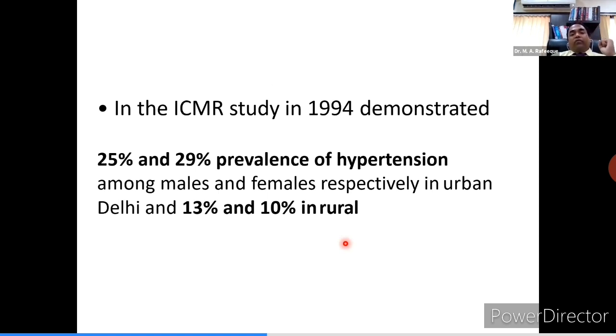It's an old slide. In 1994, the Indian Council of Medical Research conducted a survey in Delhi and showed that hypertension is predominantly an urban disease, with female preponderance of around 29% versus 25% in males. In rural areas, on the contrary, you can see 13% in males and 10% in females. So sex-wise preponderance was different in rural areas: males were more affected, whereas in urban areas it was primarily a disorder of females. Overall prevalence was more in the urban area.